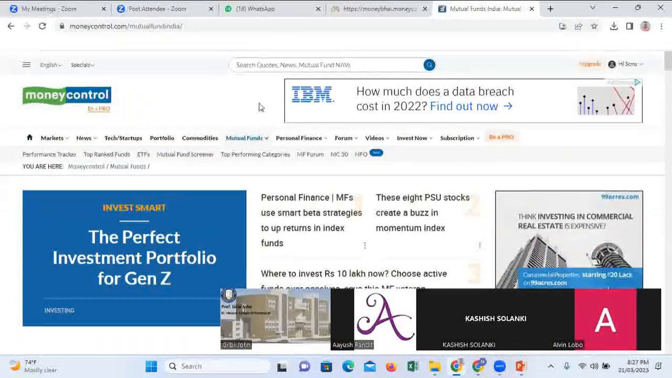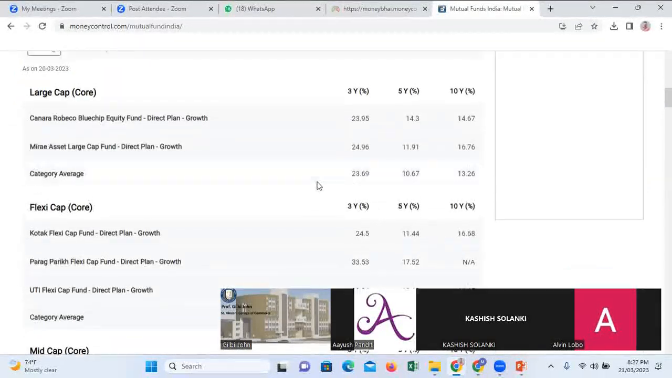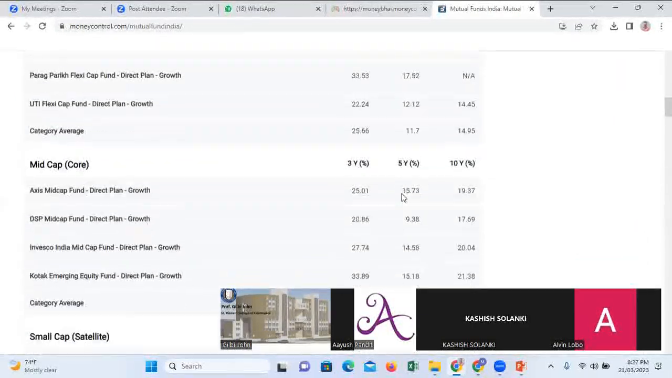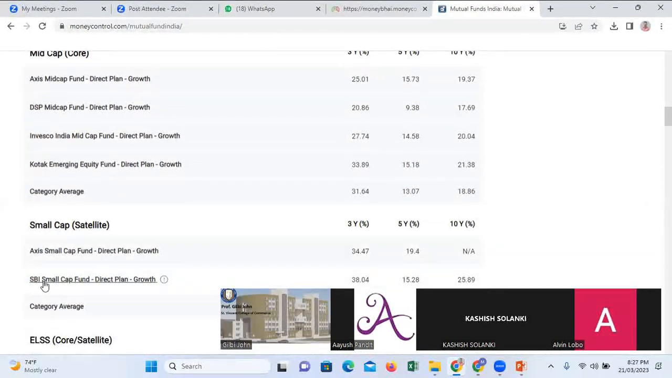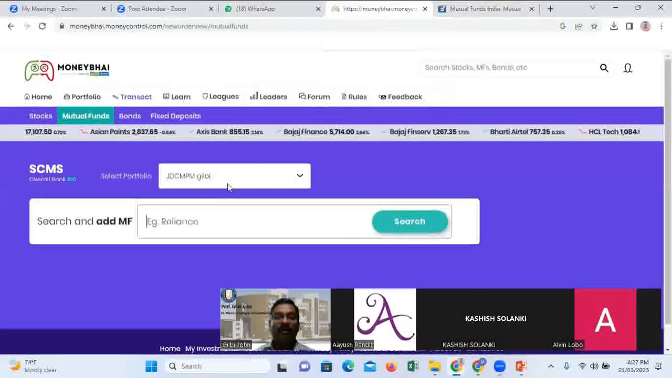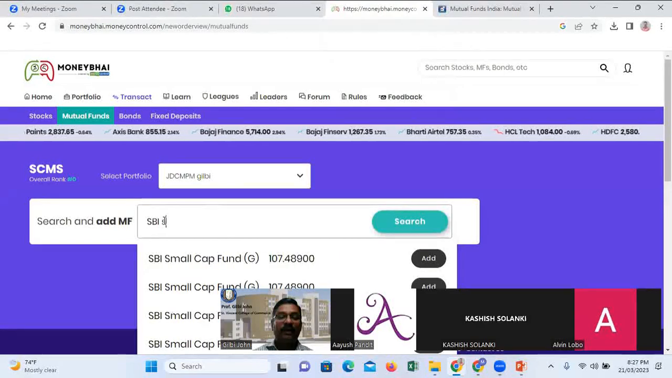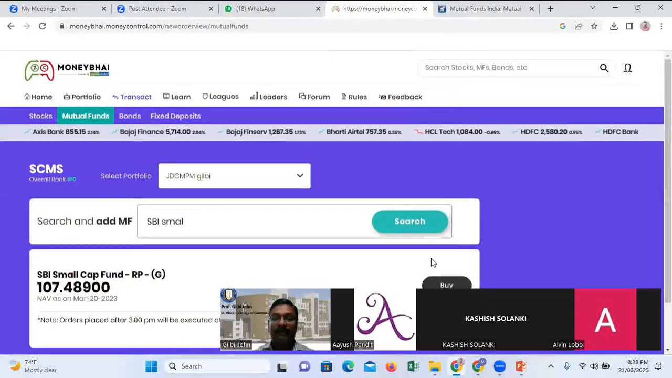These are the names of mutual funds. Now here you look at, various criteria are shown. We will be dealing with it later. These are the names of mutual funds. Now here it is given SBI small cap direct plan. Now you go to your Moneycontrol, SBI small cap fund, growth fund, add.